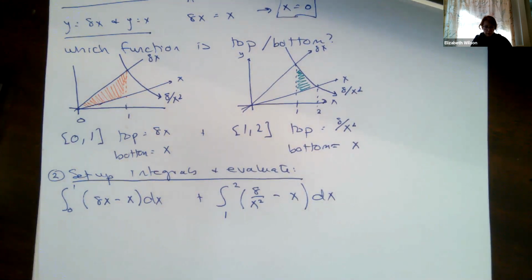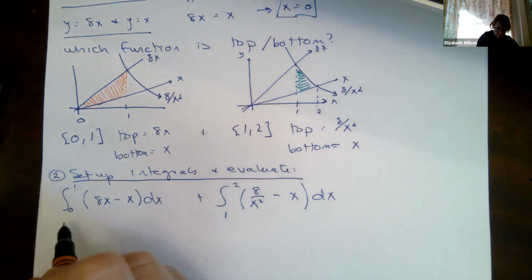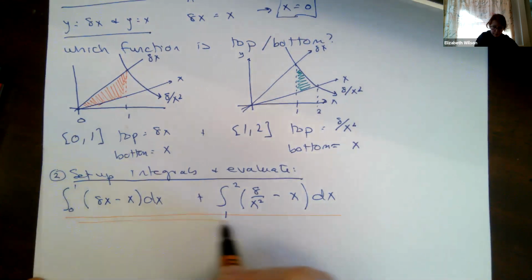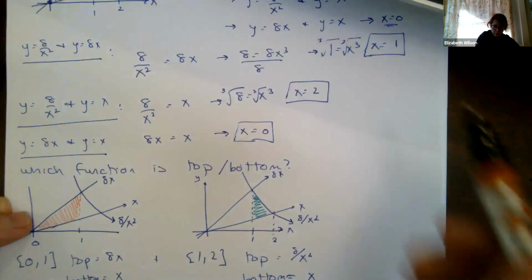Okay, what's required here? I need this line. That's required. What else is required? My points of intersection.